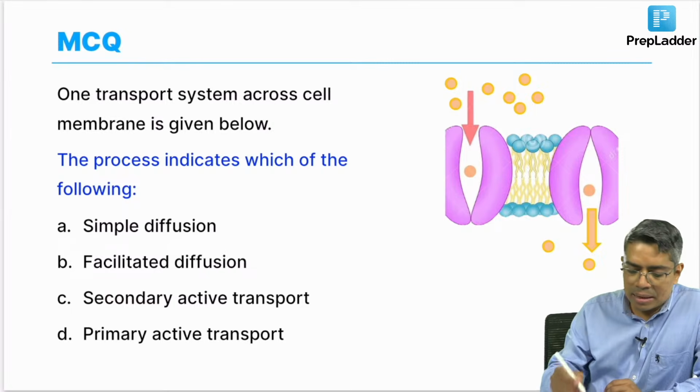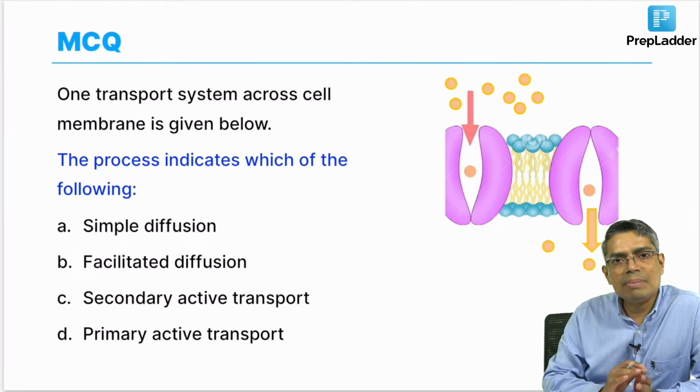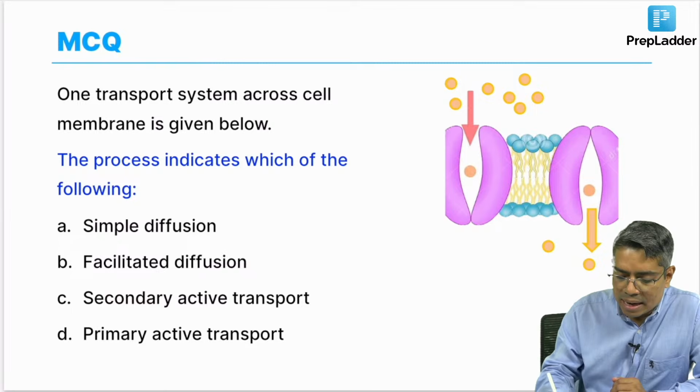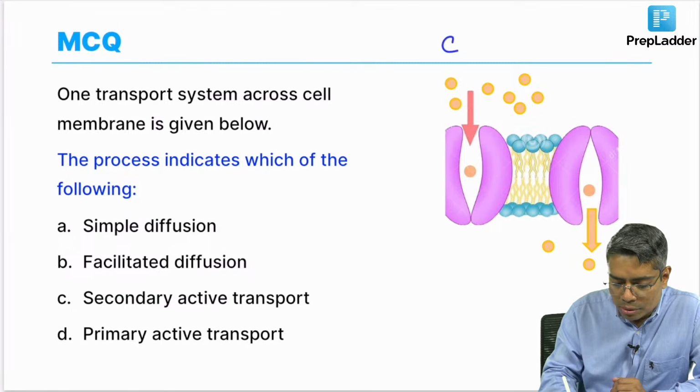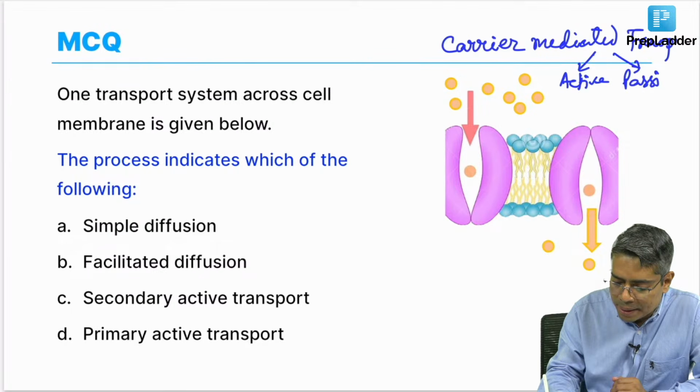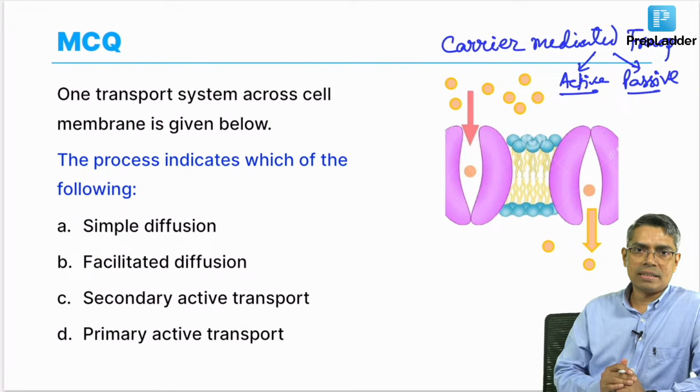Now, carrier mediated transport can be active or passive. How to identify it? If you look at this image, this is nothing but carrier mediated transport. It can be active, primary or secondary, or it can be passive. Passive means it will be facilitated diffusion, and active means primary or secondary active transport.